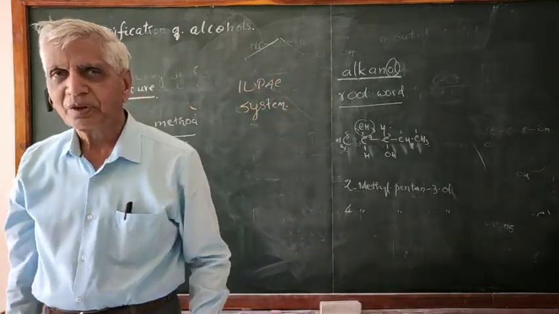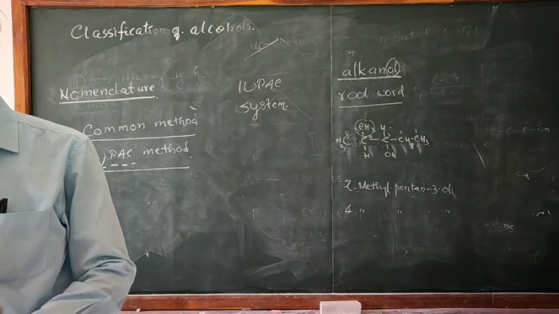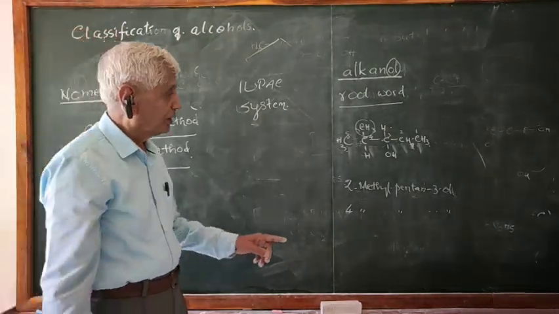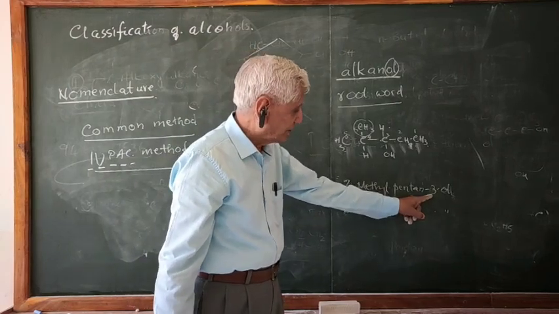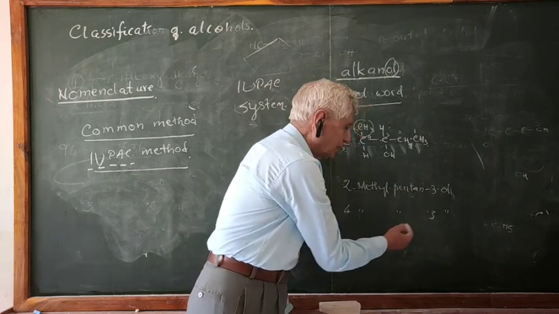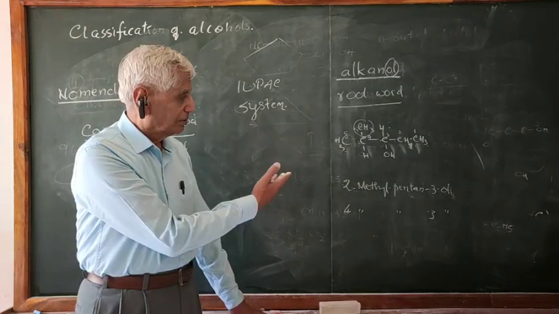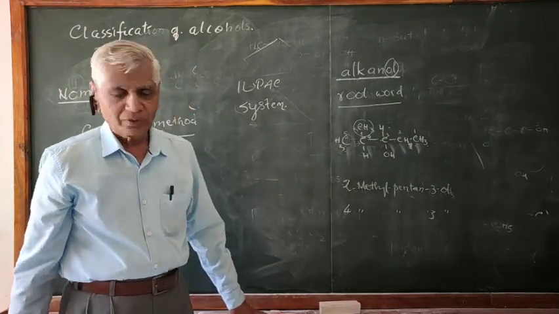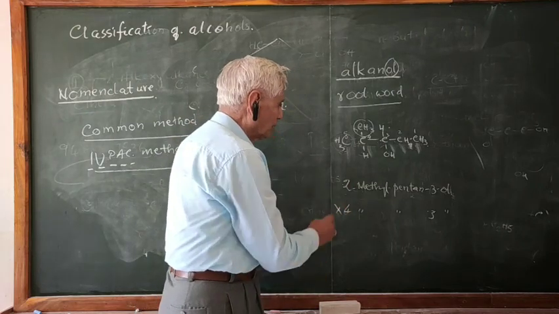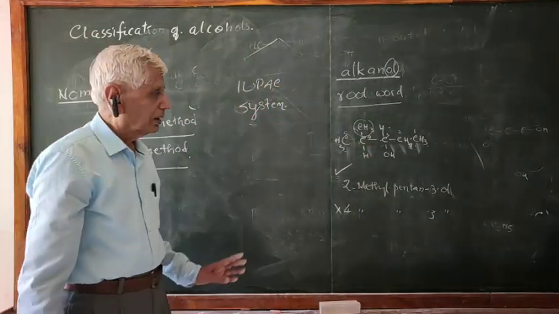It becomes 7. So you have to take the smallest number. This is called the lowest locant rule, the lowest sum rule. If you add this and this, it becomes 5. And if you add this one, 4 plus 3 becomes 7. The lesser number is 5, not 7. Therefore, it is not 4-methylpentanol-2. It is 2-methylpentanol-3. Follow?